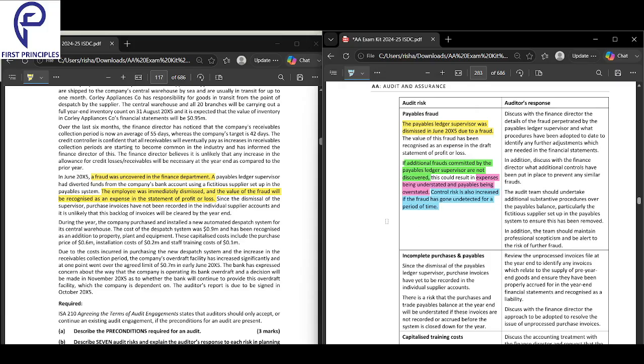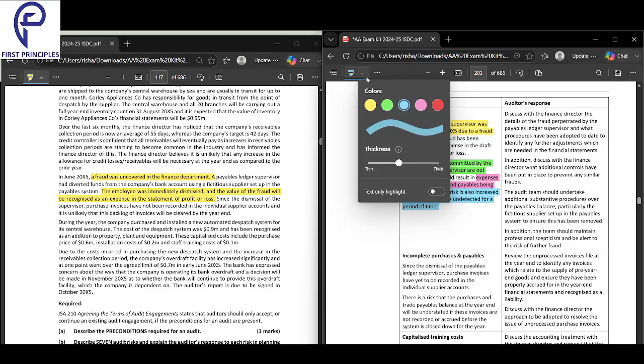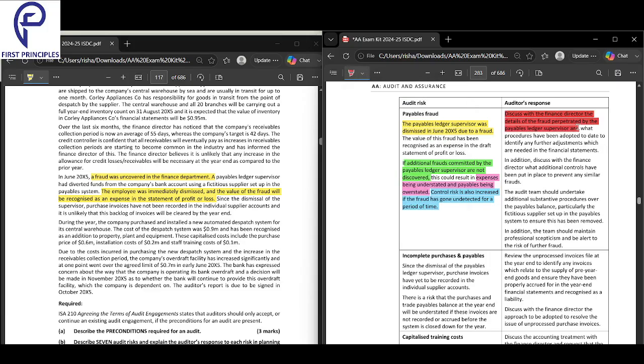Okay. So what is the solution over here? First of all, discuss with the finance director to get an understanding of what really went down there, the details of the fraud perpetrated by the ledger, then what procedures should be adopted to identify any further adjustments that are needed. So first, discuss with the finance director the details of the fraud plus the controls that are in place now.